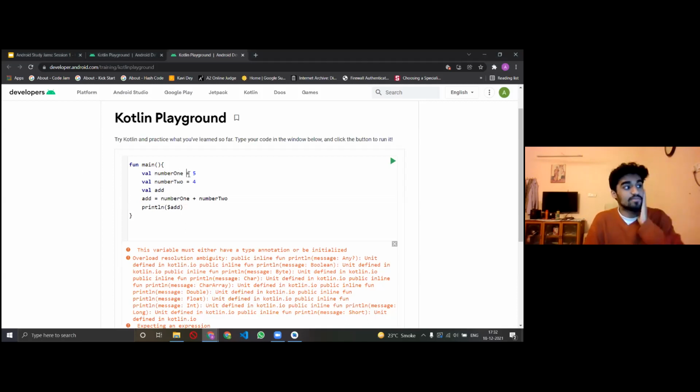So I've made a mistake. As I told you, it would be very difficult for Kotlin to understand whether this number 1 is an integer or what it is. We haven't specified that, so you have to specify that this is an integer and that this is an integer. This is an extra line of code, so I can just erase it and say that the addition would be this, and then I would print this out. So let's see.